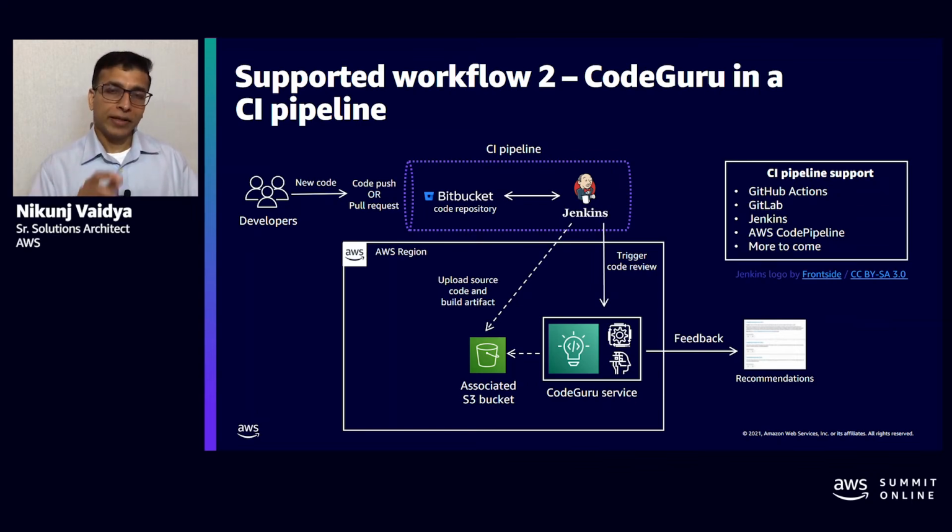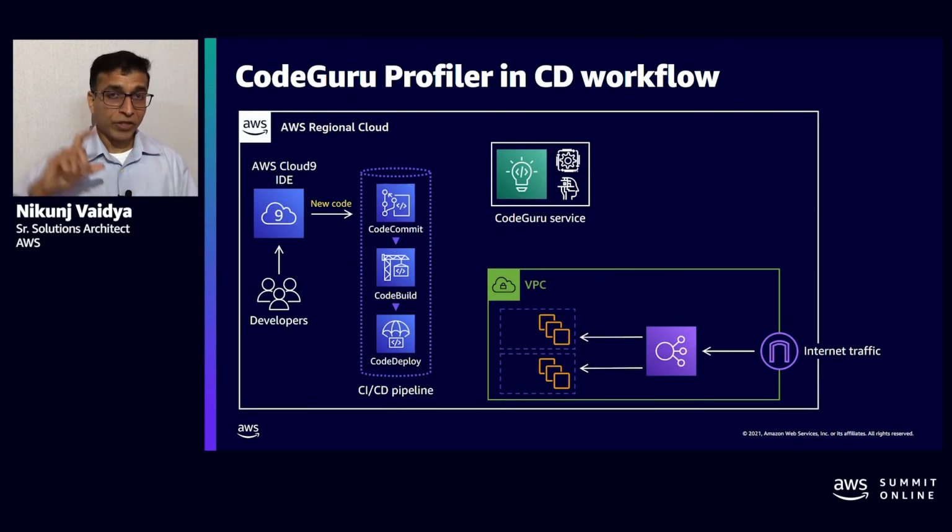Now, CodeGuru Profiler in the CI/CD functionality, we saw the CI portion where CodeGuru Reviewer comes into picture. Profiler comes in the CD workflow, which is the continuous deployment workflow. That is the stage where you have the deploy stage, which is deploying the new application revision onto a compute instance. So as you can see from this diagram, the code deploy, which is doing the deployment, deploys the new application revision onto that compute instance. But at the same time, it will also instantiate the profiler instances on those compute instances.